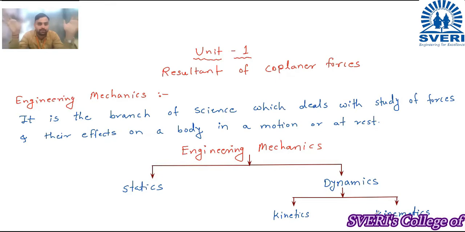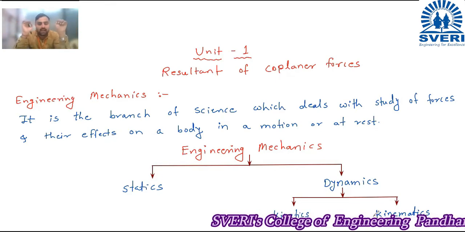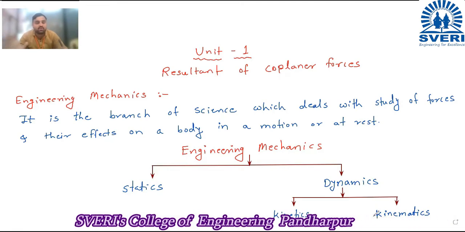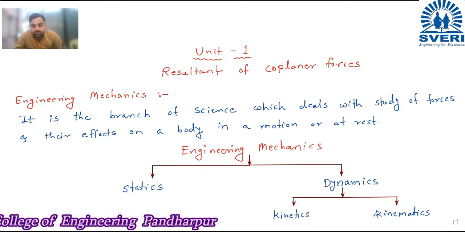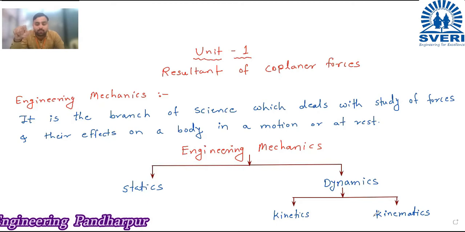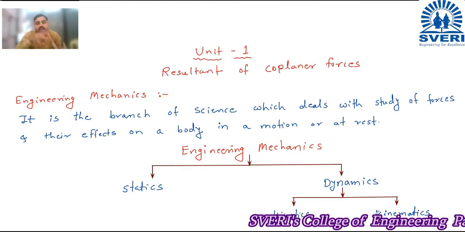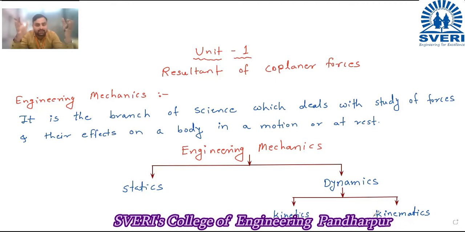Kinetics is the branch of dynamics which deals with the action of forces and their effects on a body in motion, considering the mass of the body and the forces causing the motion. So in kinetics, we consider the mass of the body, and the force which caused that motion, in our analysis. That is called kinetics.